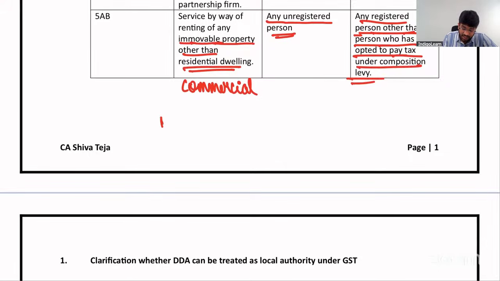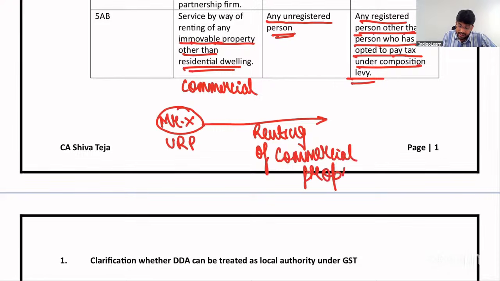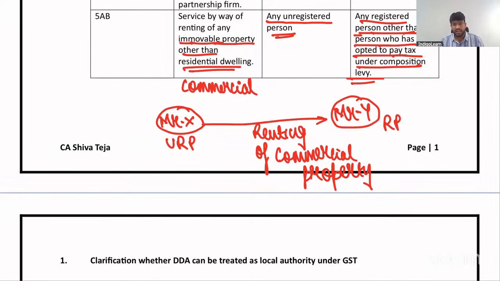So let's say, for example, one person, Mr. X, he is an unregistered person. He has done renting of commercial property to one person, Mr. Y, who is a registered person. What law is telling is that if Mr. Y, who is a registered person, is under composition levy, then RCM provisions will not apply. But if Mr. Y, registered person, is paying tax under normal scheme, then definitely RCM provisions will apply. That is the concept we are supposed to note.